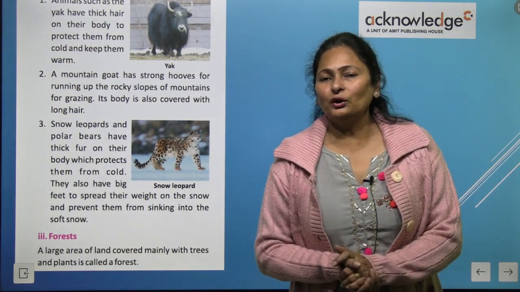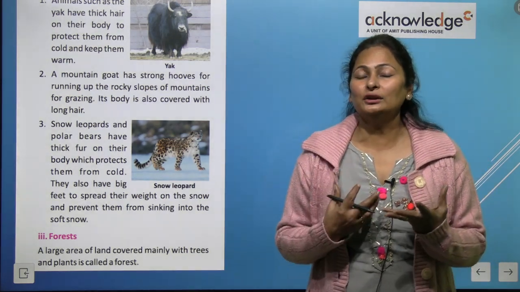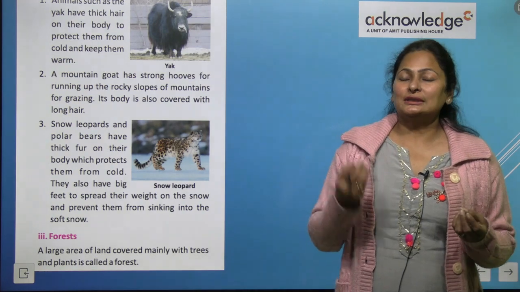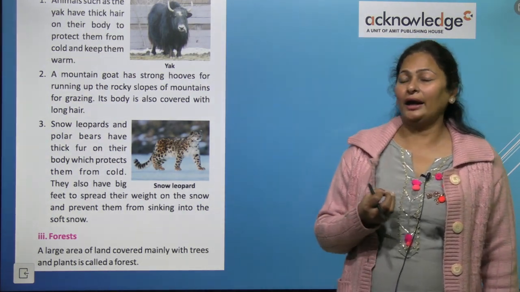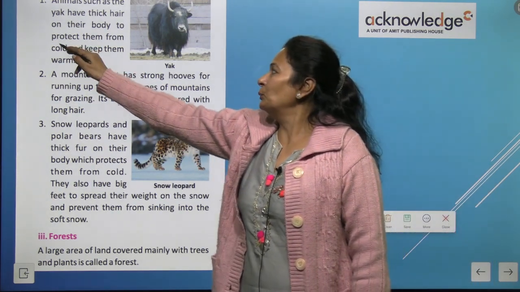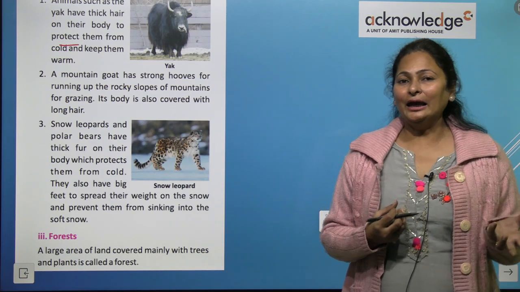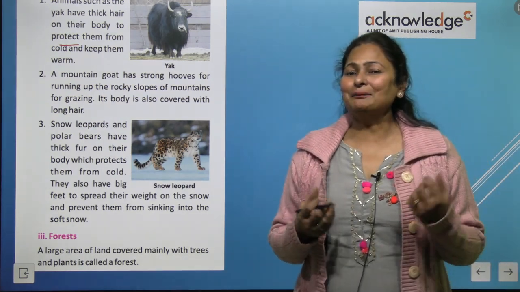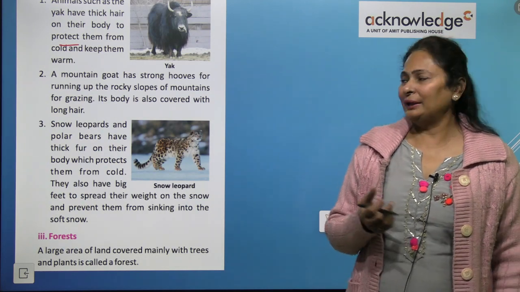Like in winters, we cover ourselves with mittens, woolen clothes, and caps. Similarly, yaks have thick hair on their body to protect them from cold, and it helps in keeping them warm, so they can survive in this climatic condition.